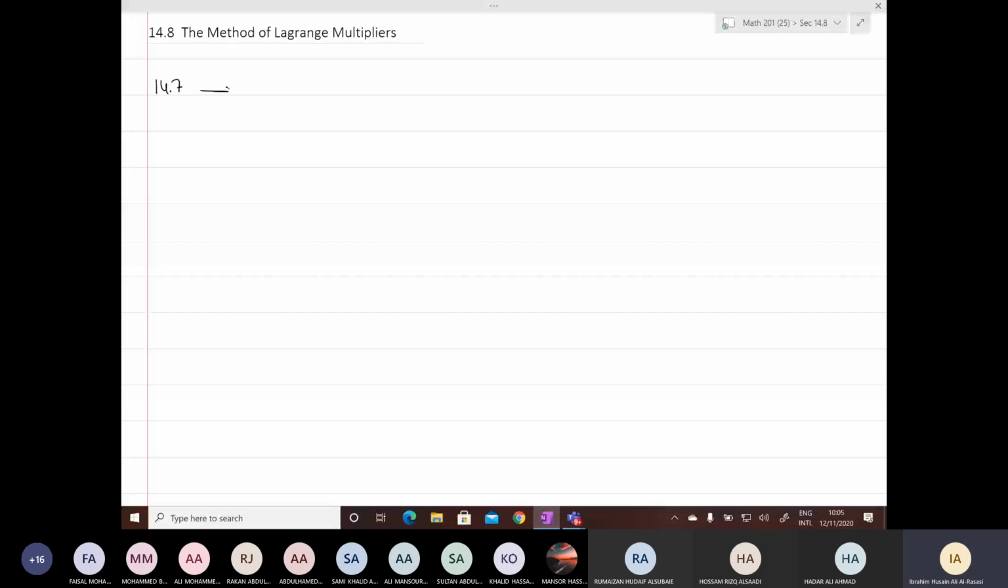In 14.7, we have the following problems. Find the extreme values of f of x y on. Again, extreme means maximum and minimum. Find the extreme values of f of x y on the first one, the whole domain.